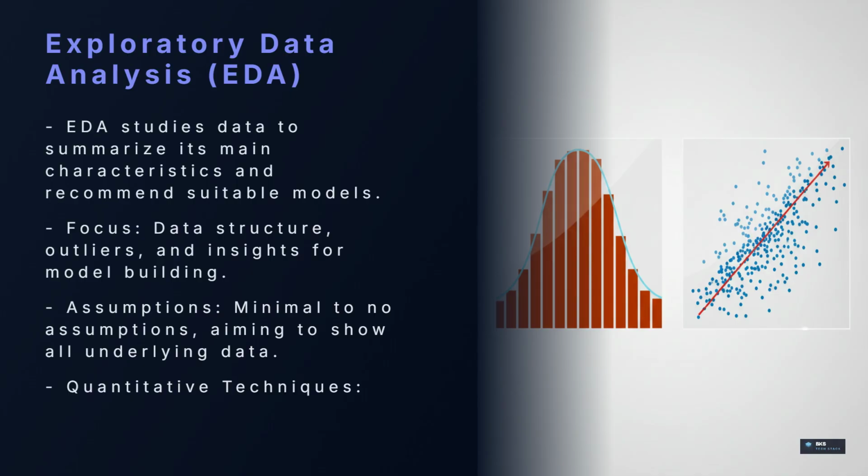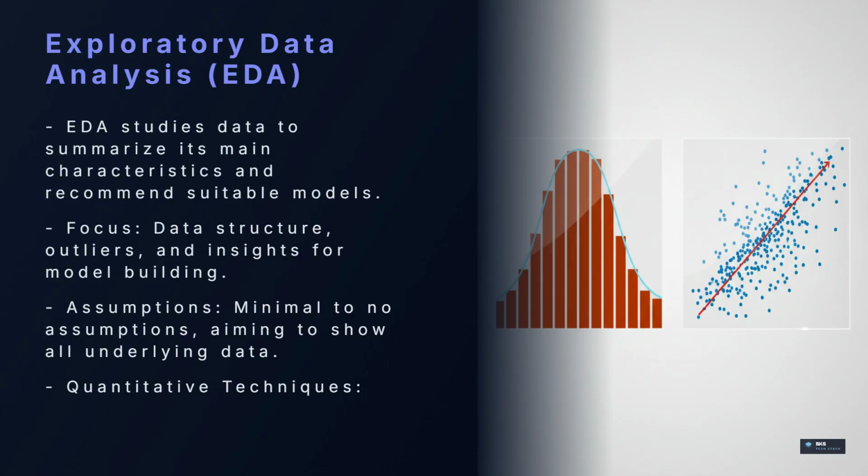We employ 2 main categories of techniques, quantitative and graphical. Quantitative methods help us understand the numerical properties of the data, such as measures of central tendency like the mean, median, which is particularly useful for identifying outliers, and mode. We also look at measures of spread, like variance, standard deviation, and the interquartile range to understand data dispersion.